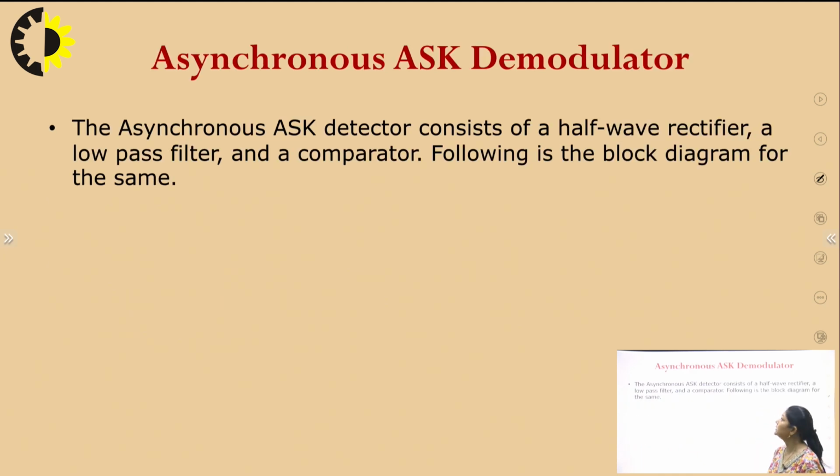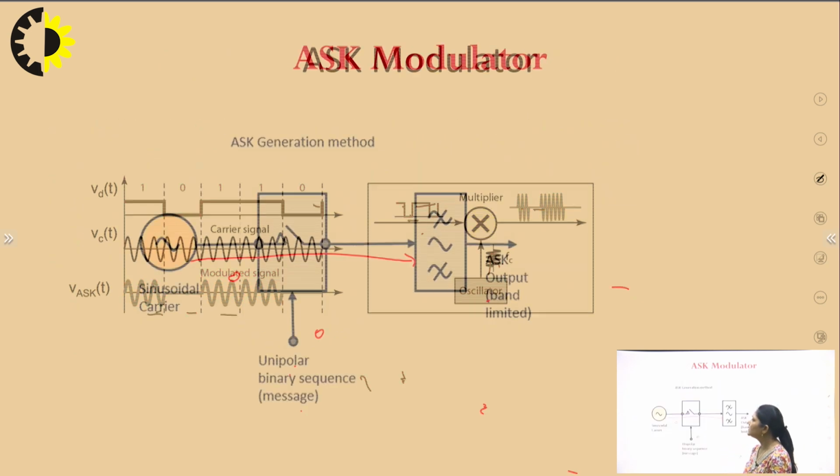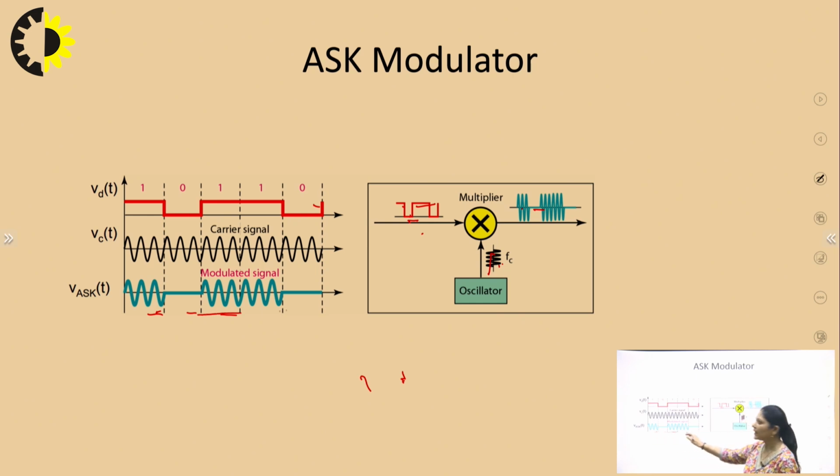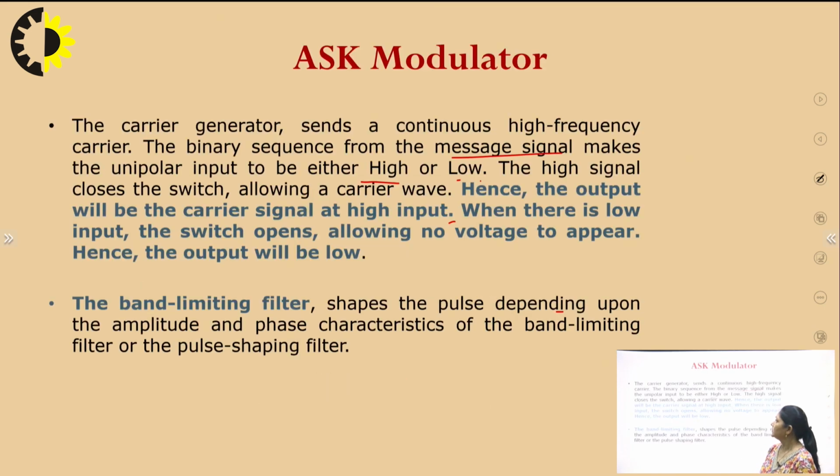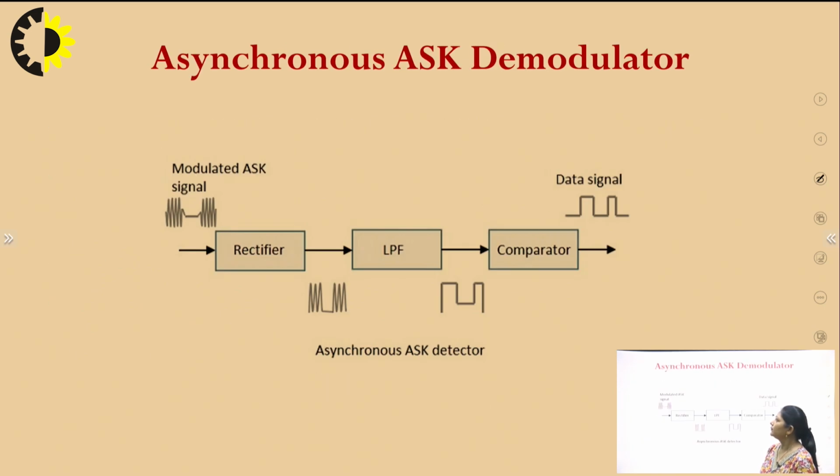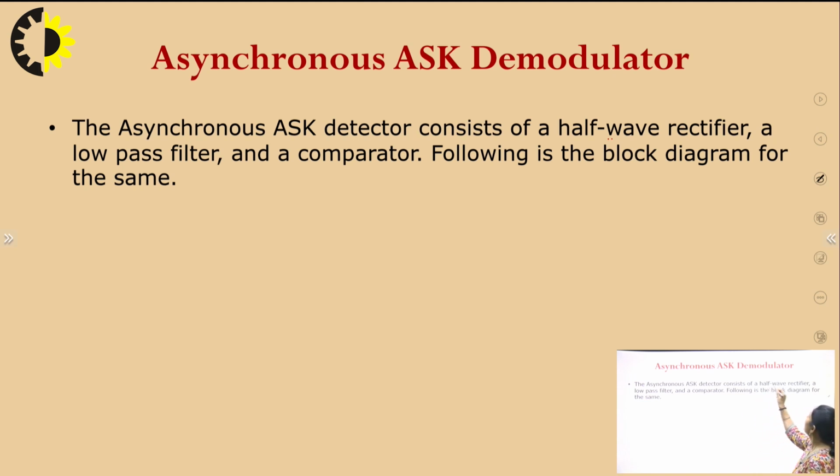Now, we will discuss asynchronous ASK demodulation. Which type of signal have we received at the receiver? This is the modulated signal that has been received at the receiver. From this signal, we have to demodulate and ultimately receive 1 and 0. Our aim is to convert the modulated signal into the demodulated digital message signal. So, the basic blocks for demodulation include a half wave rectifier, a low pass filter and a comparator. Following, you can see the block diagram.